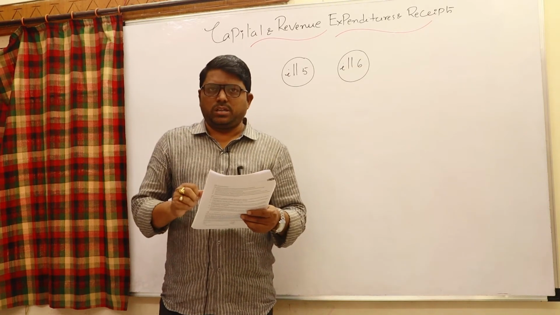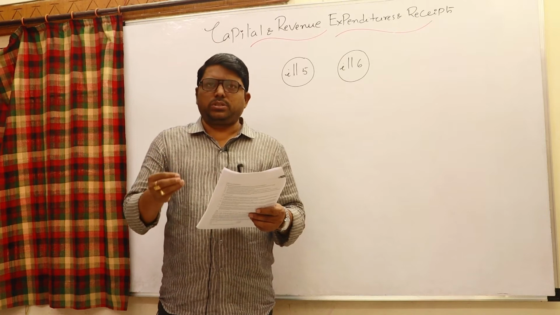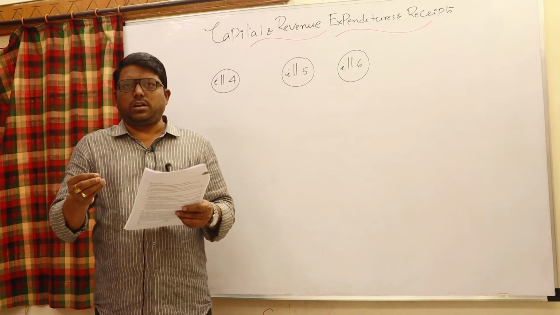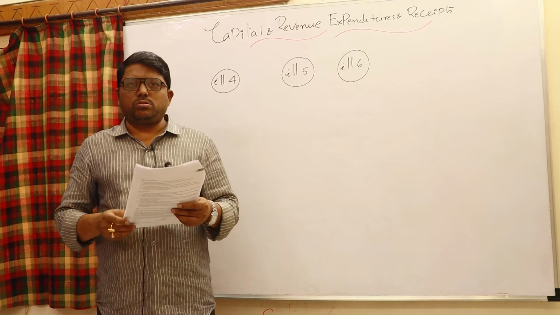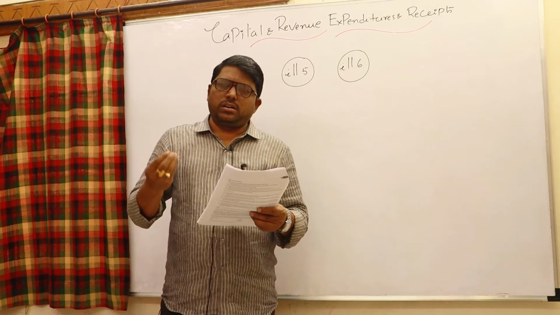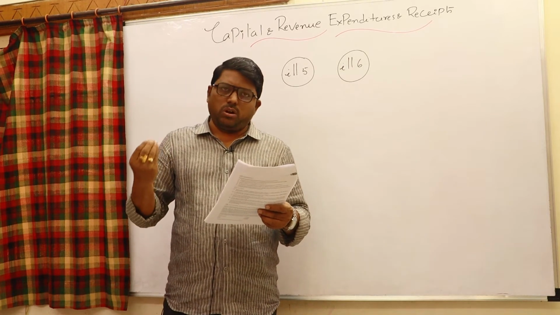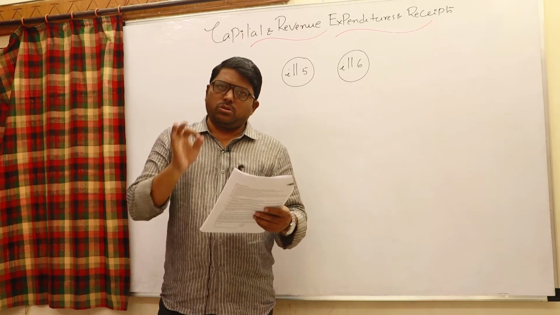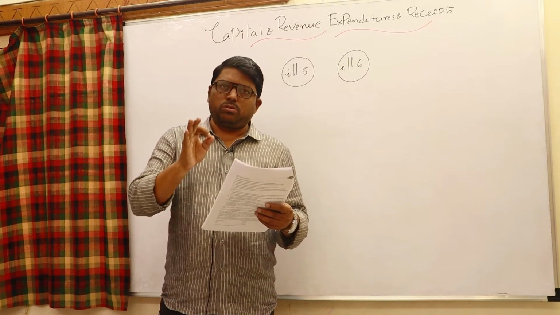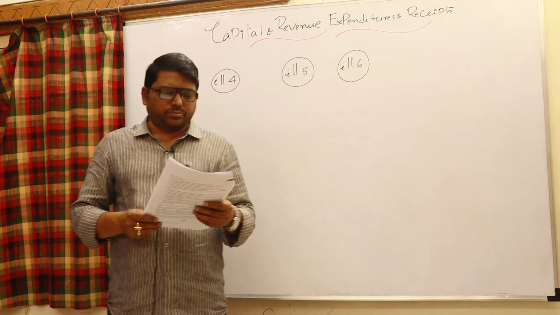All revenue receipts have a recurring nature. Mostly they are related to that year. For example, rent received, commission received, sale of goods, etc. Except sale of goods, which will go to the trading account, the remaining, rent received, commission received, interest received, will all go to the P&L. Means all revenue receipts and revenue payments will go to the trading account and P&L account.